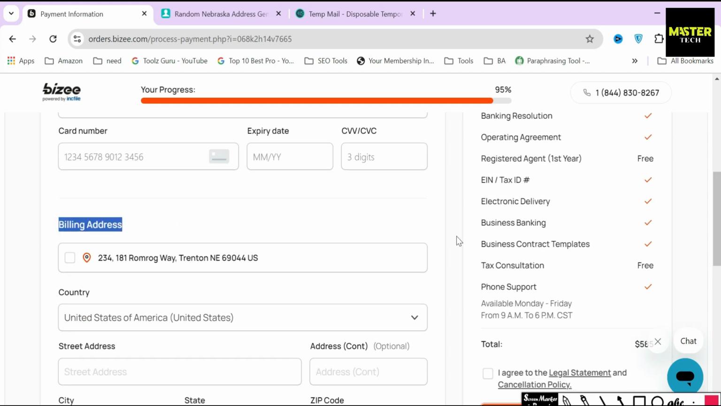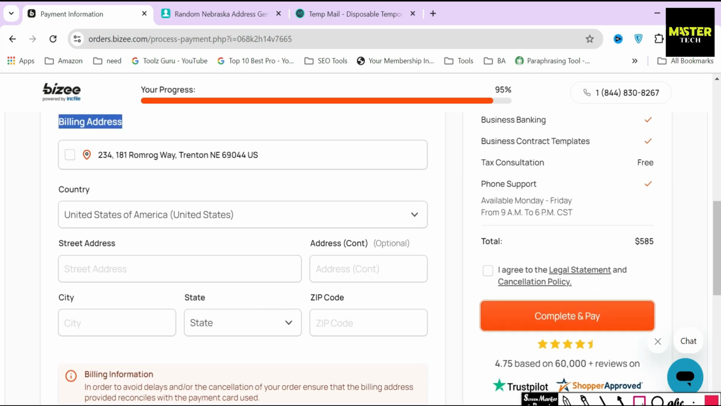So for just $585 in total, you can register your own LLC today in the state of Nebraska using BZ. Personally, I think the price is fair since BZ will be the one handling all the documents and registering your LLC on your behalf, so you won't need to go through any of these hassles.